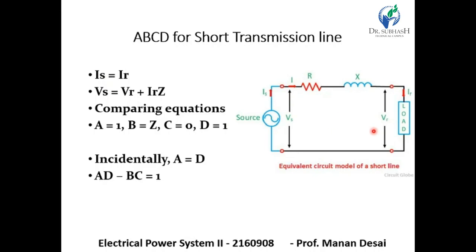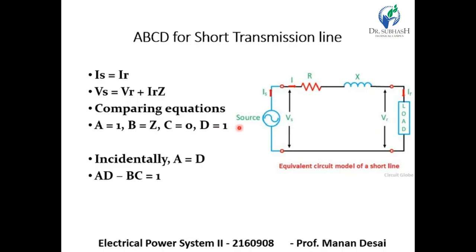So in the short transmission line, sending end current is equal to receiving end current, and Vs, the sending end voltage, is equal to receiving end voltage plus IR Z. The IR Z is ultimately a drop. So comparing these two equations with the ABCD constants, we get A is equal to 1, B is equal to Z, C is equal to 0 and D is equal to 1.